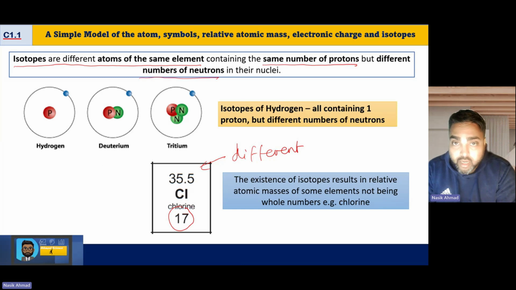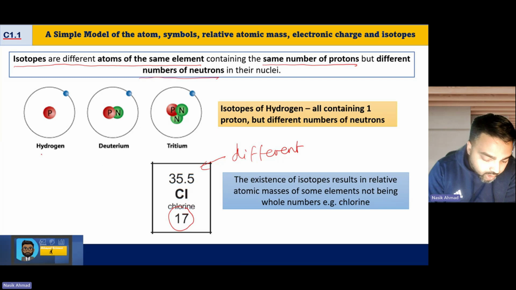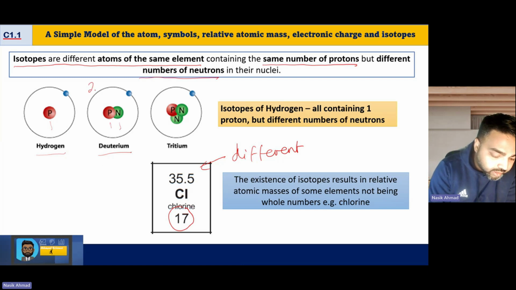Same atomic number, different mass: same number of protons, different numbers of neutrons. So if I take hydrogen, these are all hydrogen atoms. Hydrogen has 1 proton. Deuterium has 1 proton and 1 neutron, so its mass is actually 2. And tritium has 1 proton and 2 neutrons, so its mass is 3.